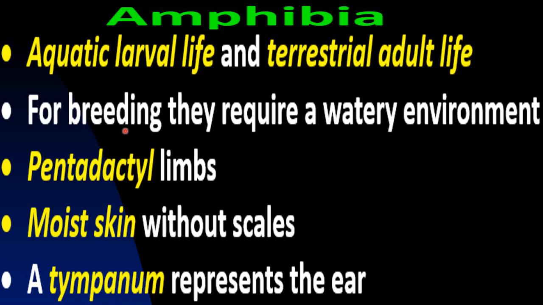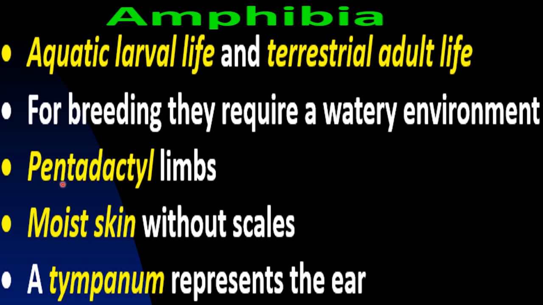And which part of breeding? For the fertilization, because they need water as a traveling medium for the gametes. Because in amphibians external fertilization occurs and gametes need to travel through the water to reach near each other. So they need water for the traveling of the gametes.